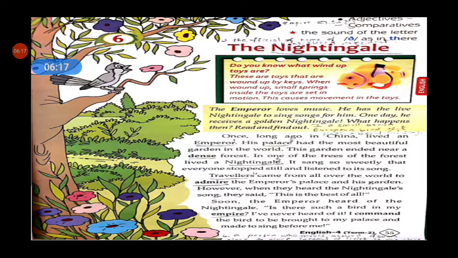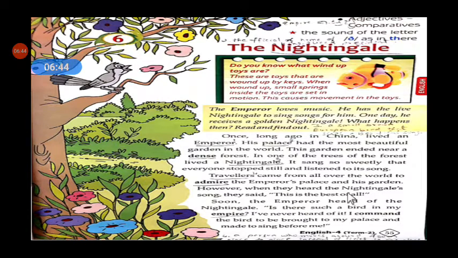The travelers came from all over the world, from India, Pakistan, USA, UK, Russia, France, Italy, Germany, Japan, Singapore, or Australia.